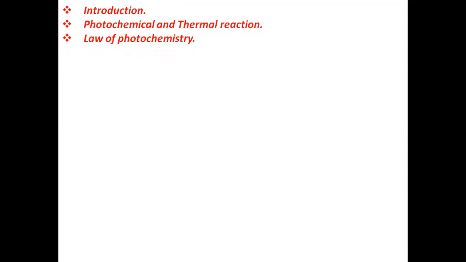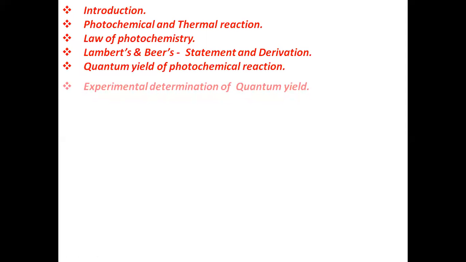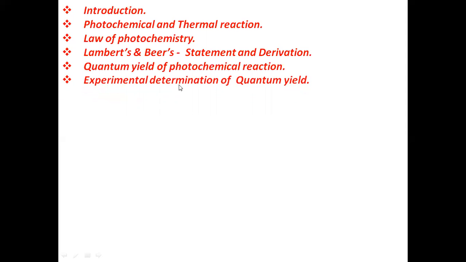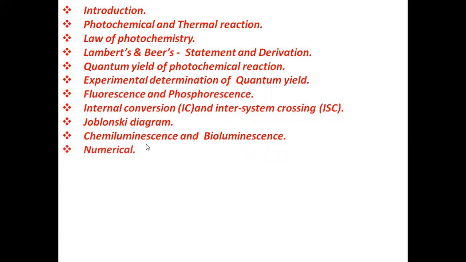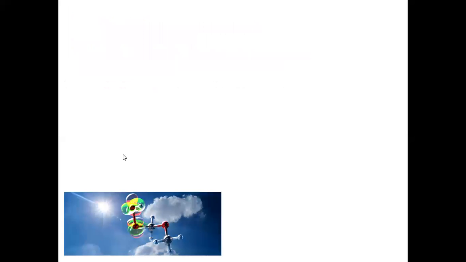In this chapter, we are going to discuss the introduction of photochemistry, then the photochemical and thermal reaction. Next is the laws of photochemistry. Then we have Lambert's and Pierce's law, its statement and derivation. Then we have quantum yield and photochemical reaction, experimental determination of quantum yield. Next is fluorescence and phosphorescence, internal conversion, which is also called IC, and intersystem crossing, which is called ISC. Then we are going to discuss the Jablonski diagram, chemiluminescence, bioluminescence, and some numericals.